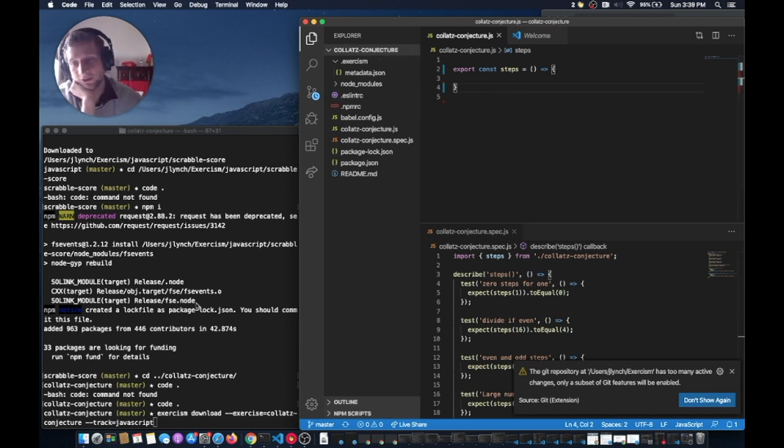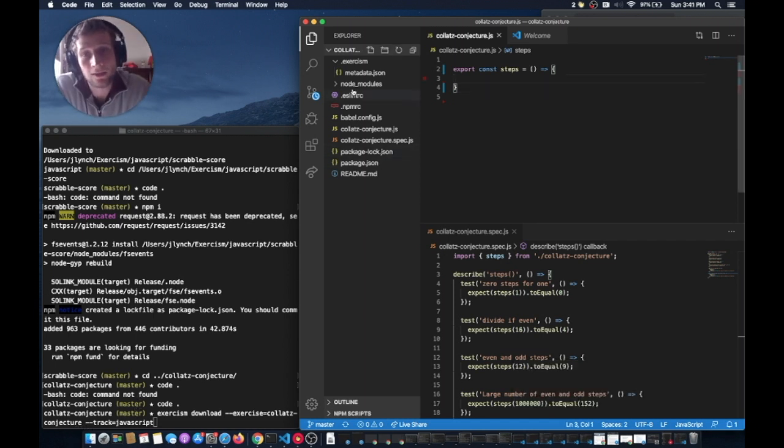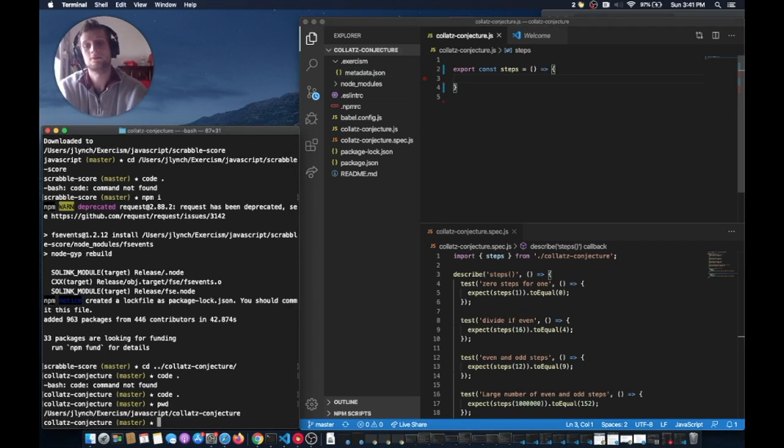And so we set up this project with just the Exercism CLI, exercism download. The name is collatz-conjecture, name of the exercise, and track JavaScript. And that basically put a whole little project in our folder here. Home, Exercism, JavaScript, Collatz Conjecture.